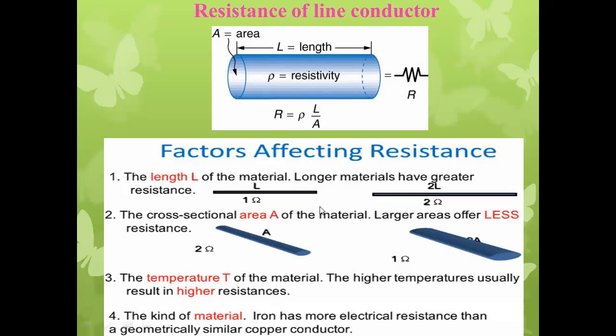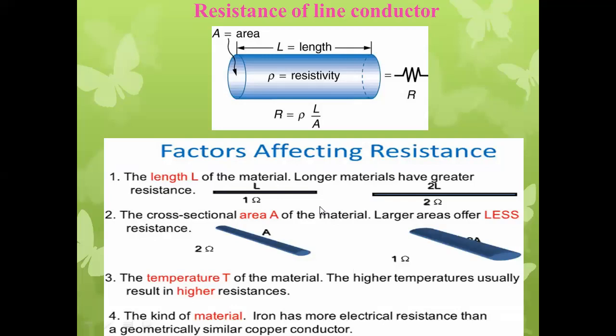Resistivity of a material is nothing but the ability of a material to oppose the flow of electrical current through it, generally denoted by rho. This resistivity changes from material to material.